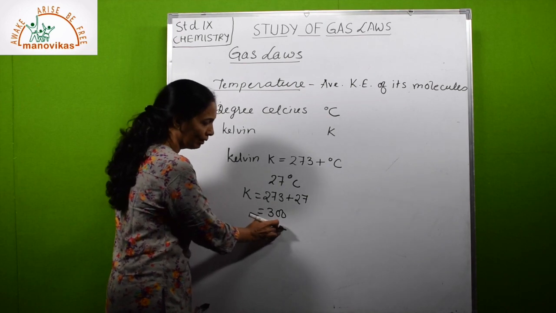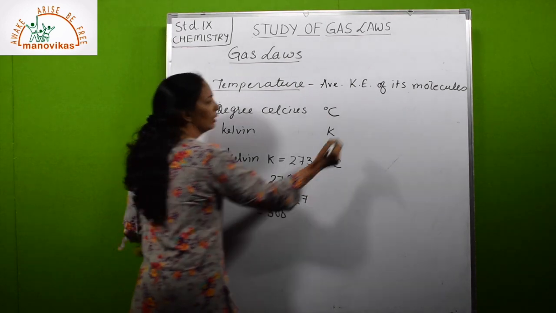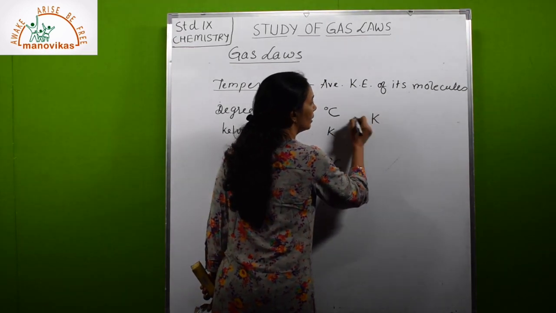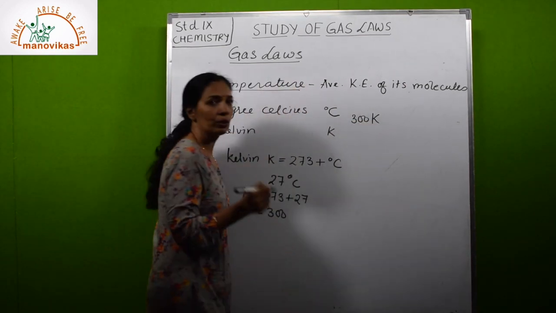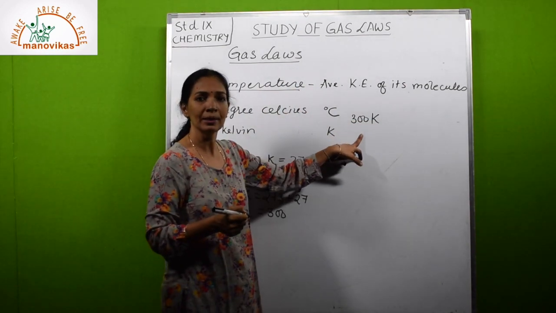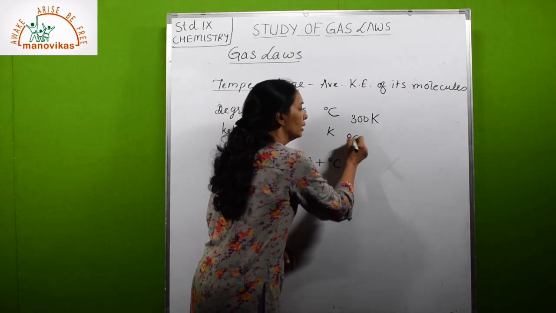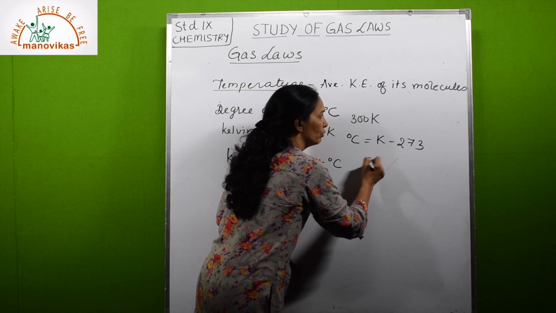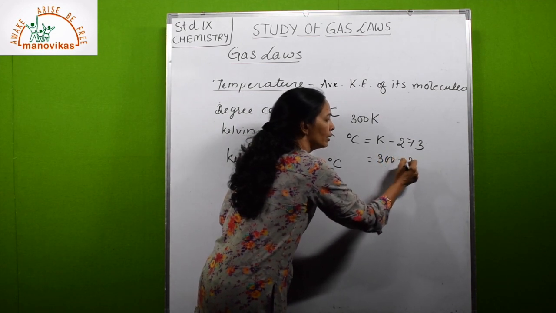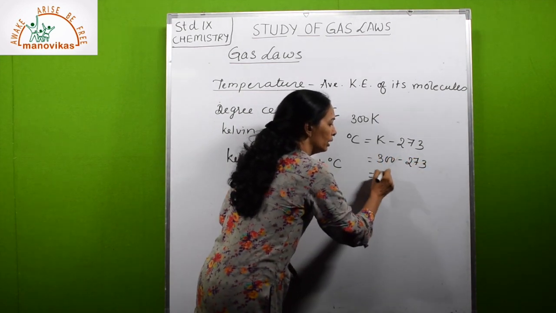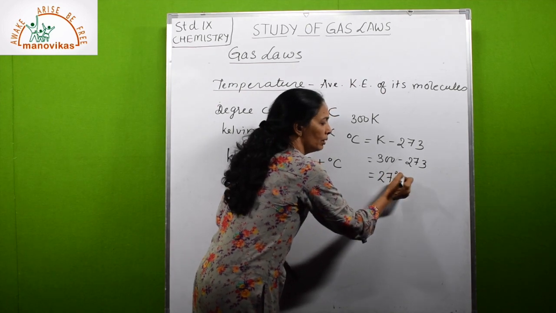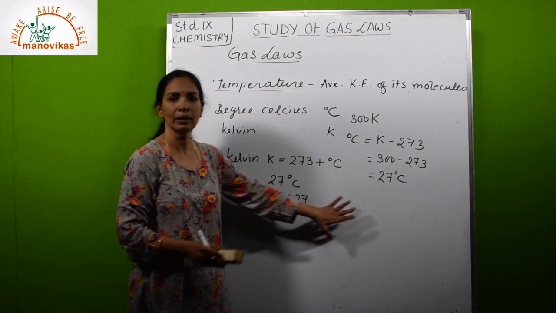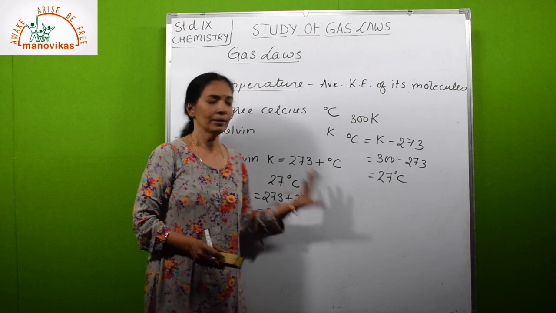This is 300 Kelvin. If the temperature is given as 300 Kelvin and your task is to convert it into degree Celsius, then what will you do? Degree Celsius is Kelvin minus 273. So it will be 300 minus 273, that will be equal to 27 degree Celsius. So this is the relation between Kelvin and degree Celsius.